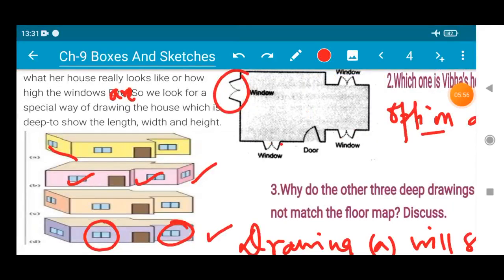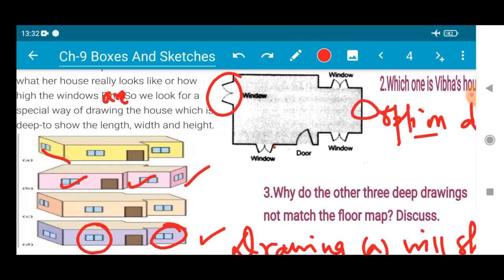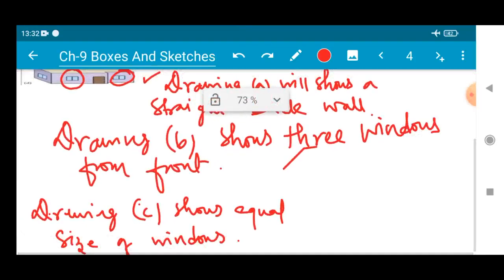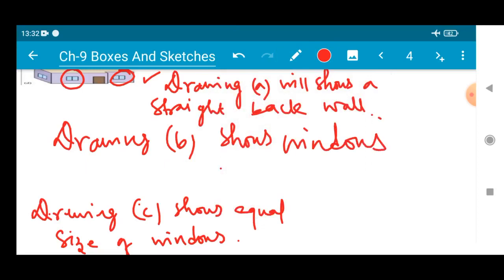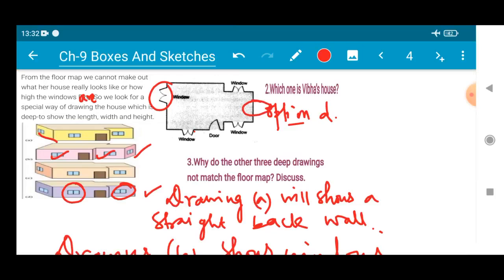Oh, sorry, in case of B, what I forgot to mention is that from the right side we are able to see a window, not from the front face. But in the floor map there are no windows on the right side. So I have to clear this up: drawing B shows windows on the right side, but in the floor map, on the right hand side there is no window. That is why figure B is not getting matched. Okay, there was a mistake, please kindly correct it.